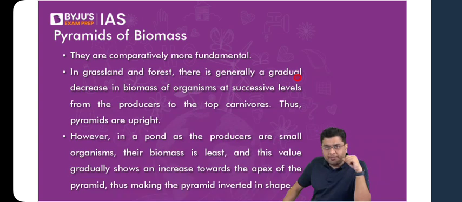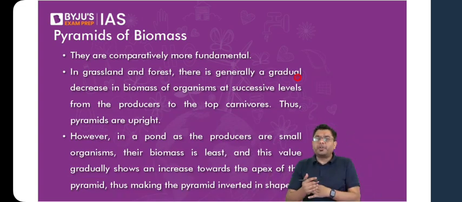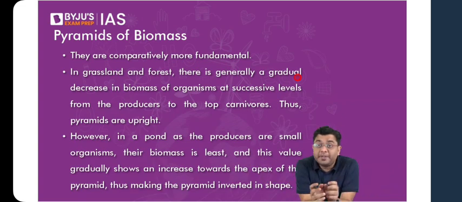Why? Because if you calculate the total weight of all those grasses, the total weight of all the trees which are consumed by the herbivores, it will be significantly huge. Then if you calculate the total weight of fewer numbers of deer or antelope population, that will be slightly lesser. And eventually there will be 2 or 3 tigers or 2 or 3 lions in that system, so their weight will be comparatively lesser.